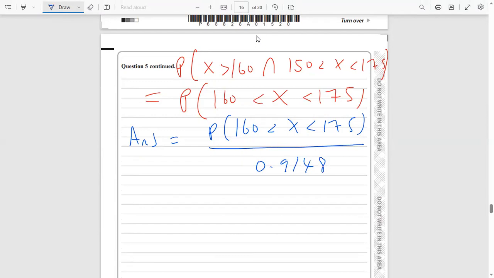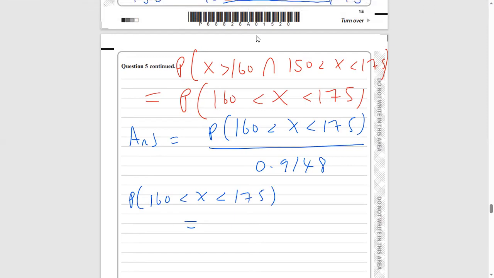And how are we going to calculate this top probability? Well, remember that we can just use the calculator to do that. So this is normal CD, so we're working on area. Probabilities are areas under curves. Our lower number is 160, our upper number is 175, our sigma, the same as before, is 6.1, and our mean is 166.5. Let's plug that into our calculator. If I do that, I'm going to get 0.7749 to 4 decimal places.